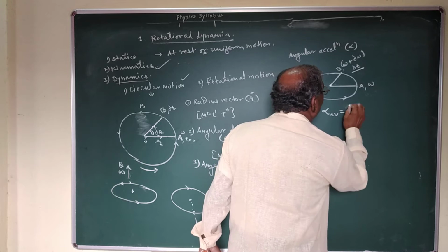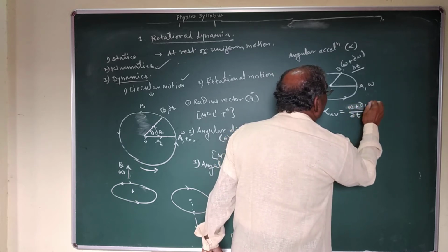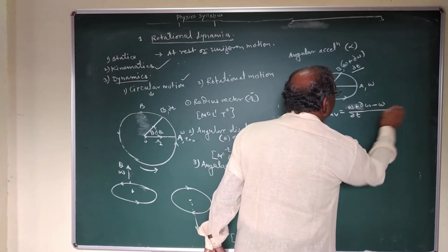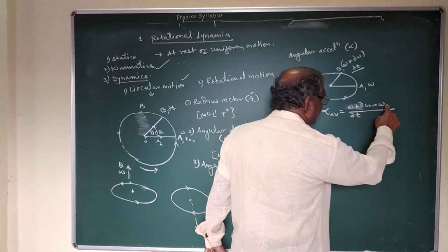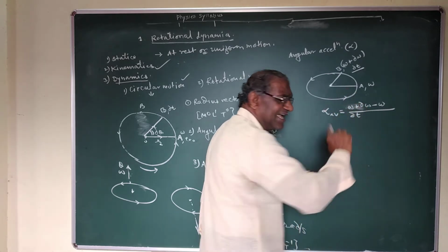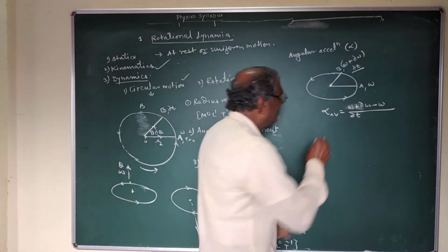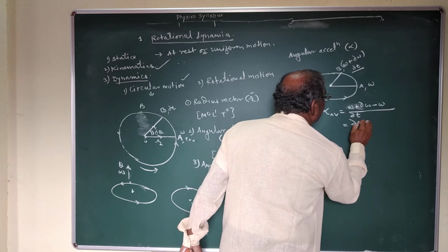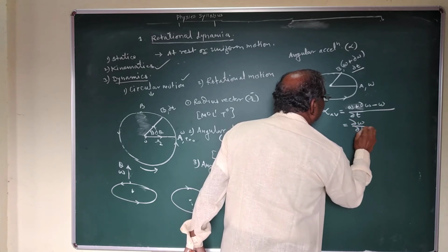Also omega plus delta omega minus omega, final angular velocity minus initial angular velocity, upon the time required to change the angular velocity, gives delta omega upon delta t.